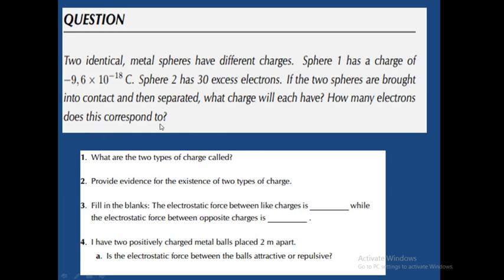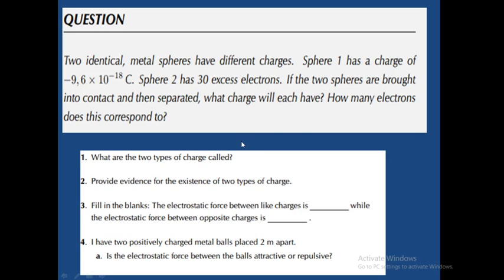So let me start to give you a clue on how to tackle questions like this. First of all, let's analyze what has been given. We are given two identical metal spheres, and they have different charges. One of them has a charge of negative 9.6 times 10 to the power 18 coulombs. Then sphere 2 has 30 excess electrons. If the two spheres are brought into contact, then separated again, what charge will each one have?